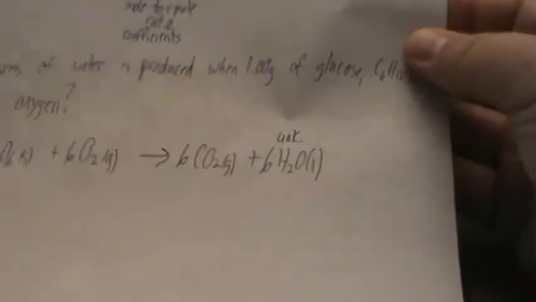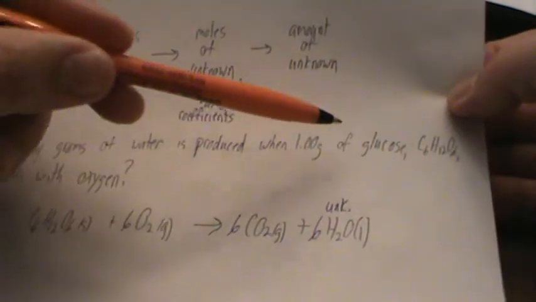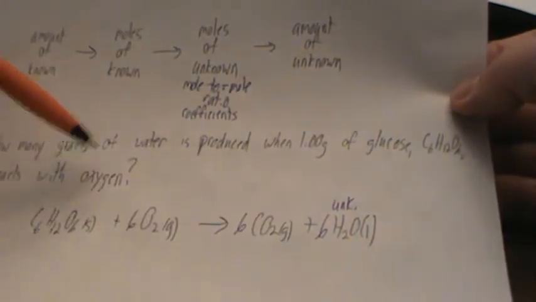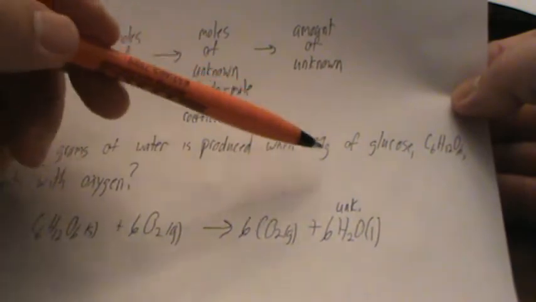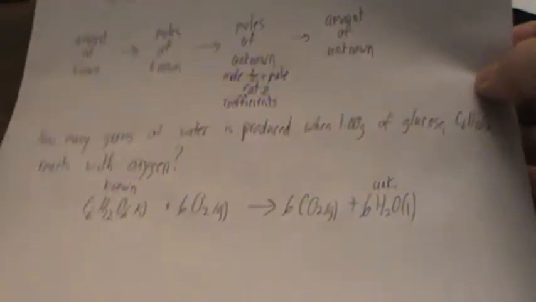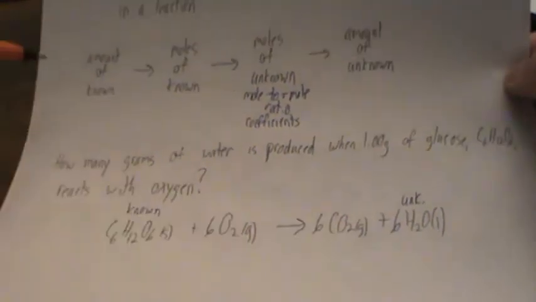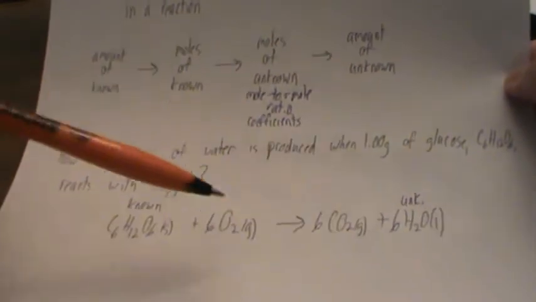So I'm going to mark that as U, unknown. Then if we look at the second part, when 1 gram of glucose reacts with oxygen. Since we have some information about glucose, that makes glucose our known.